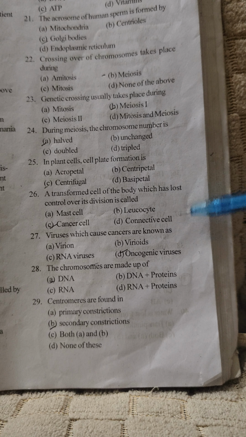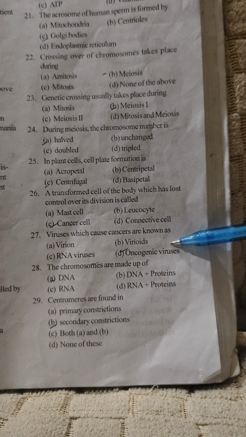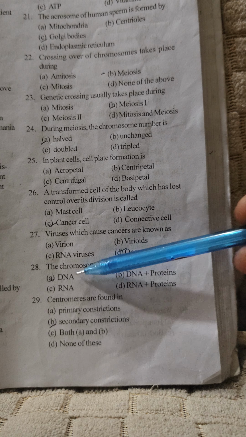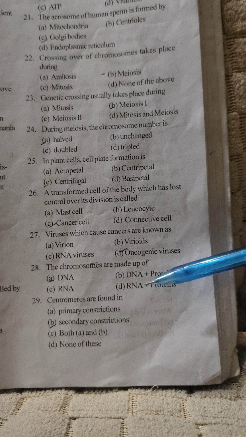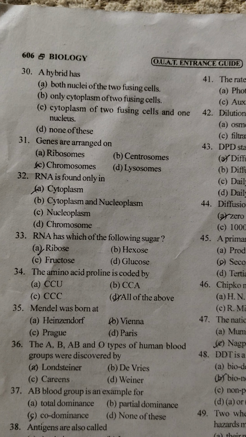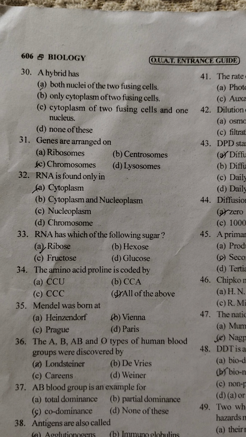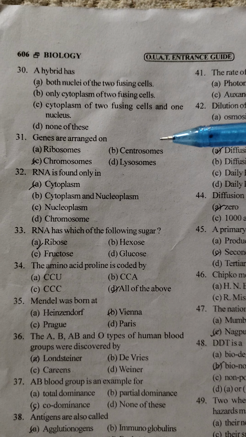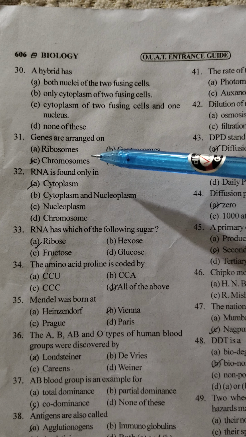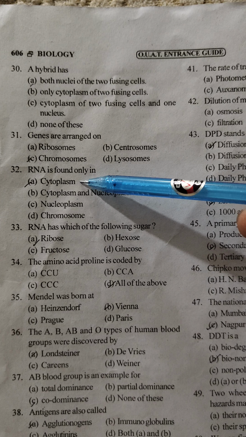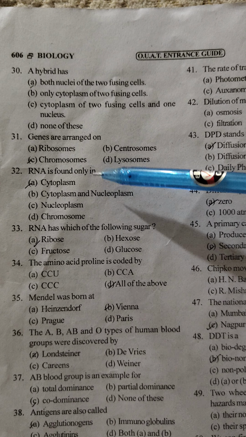Viruses which cause cancer are known as oncogenic viruses. A very short question: chromosomes are made up of DNA. Centromere is found in the secondary constriction. Very simple. Then our hybrid has dash, both nuclei of the two fusing cells. Genes are arranged on the chromosome. Genes are arranged on the chromosome. RNA is found only in the cytoplasm. RNA is seen in the cytoplasm.